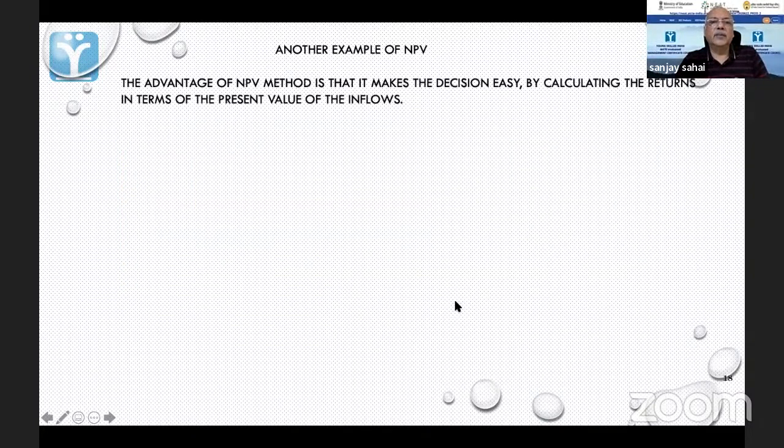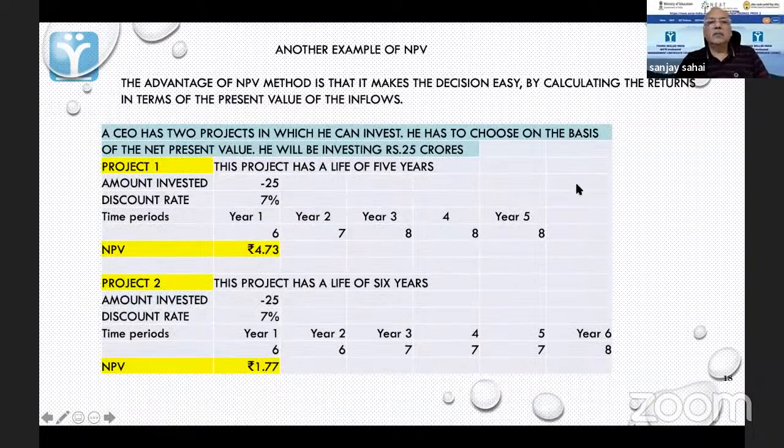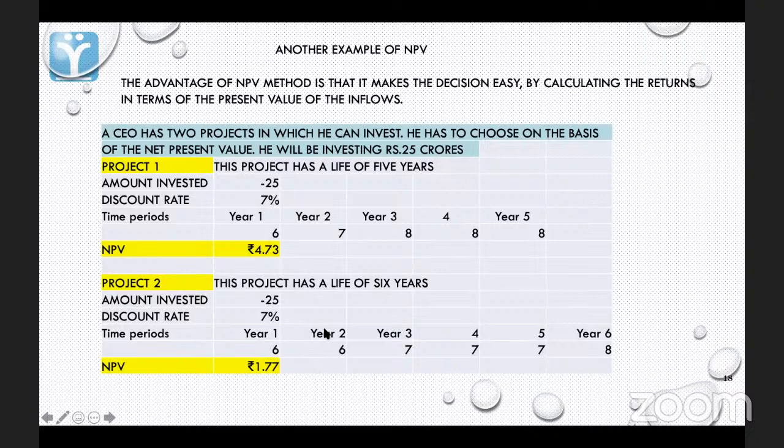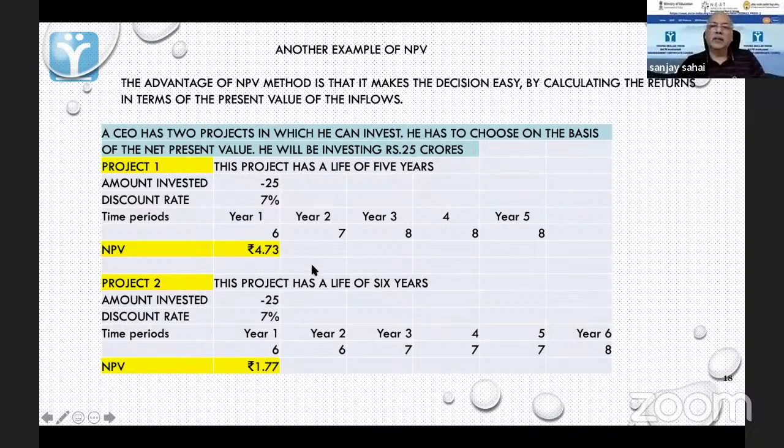Now, take another example. Here there is a managing director of a company. He has two choices. He can either go for project 1 or he can go for project 2. Both are positive. What the NPV is helping him to do is, in this first case, his opportunity cost is 7%. Here also it is 7%, and the investment of both is equal, the same investment. The cash flow pattern is a little different from this one. The life of this one is 1 year longer, and the one below has a life 1 year shorter.